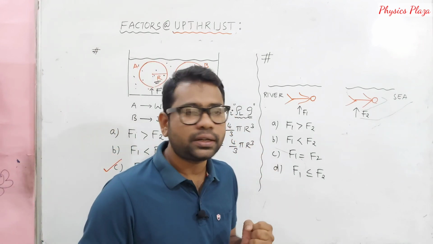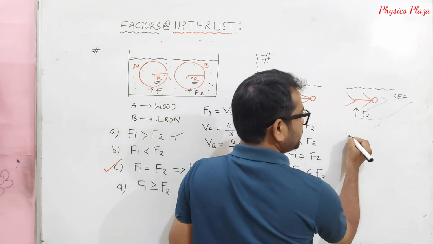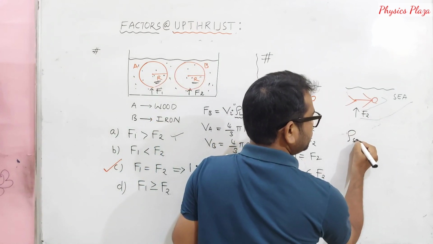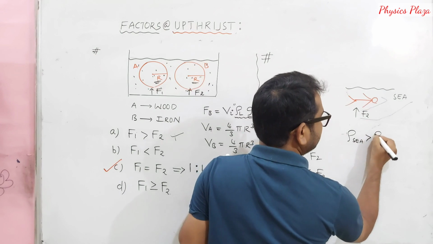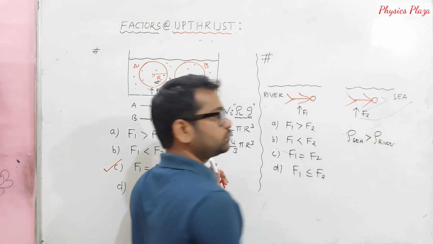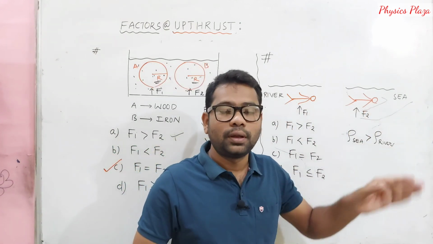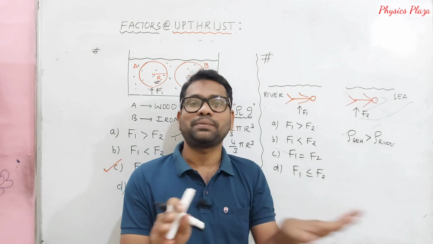Here the difference is sea water and river water. We know that, children, the density of sea water is greater than the density of river water. This is very, very important. As I said, the same person is swimming, so the volume of the body immersed is same.